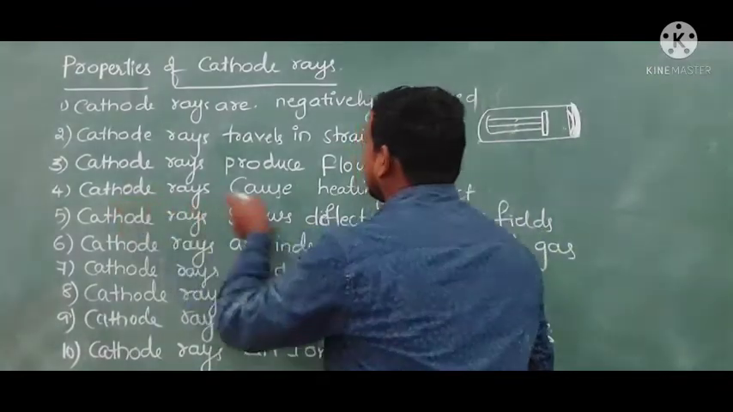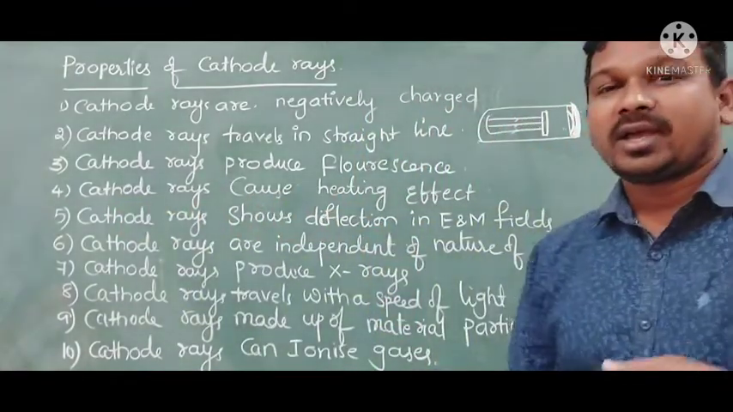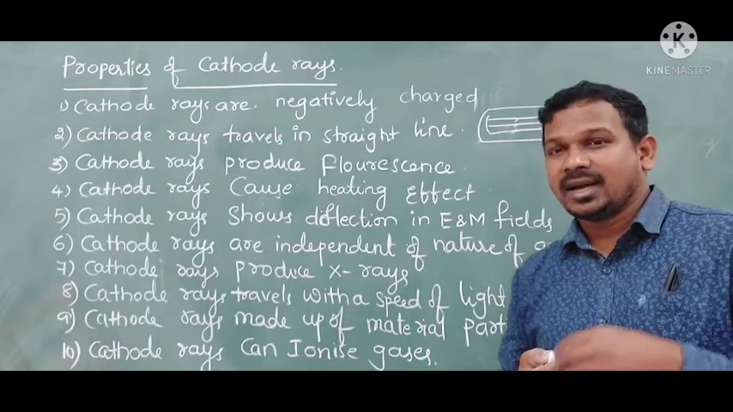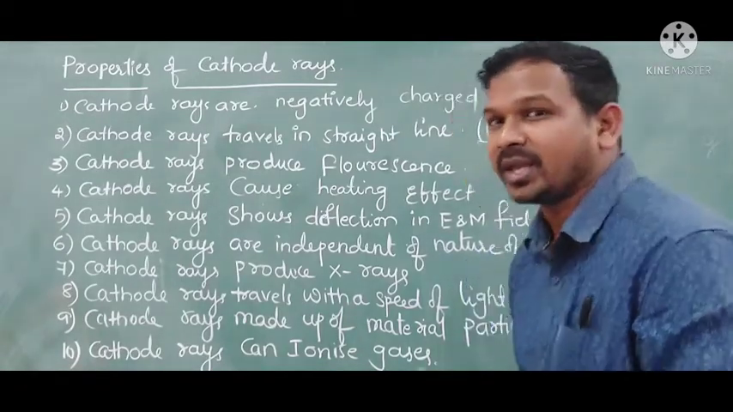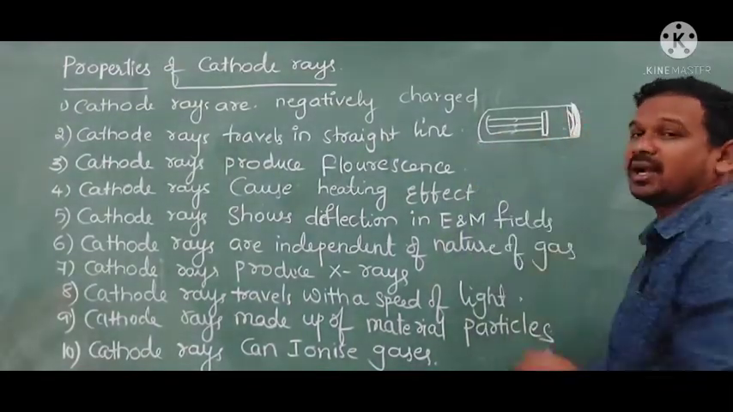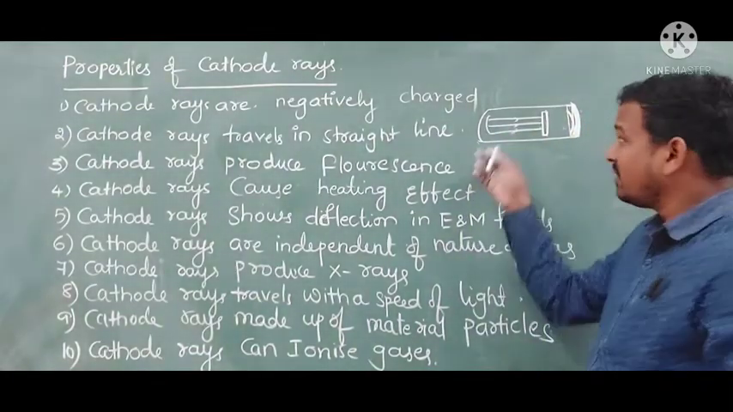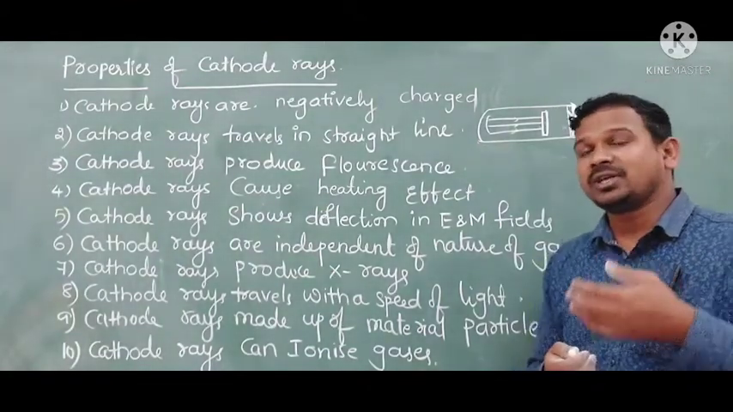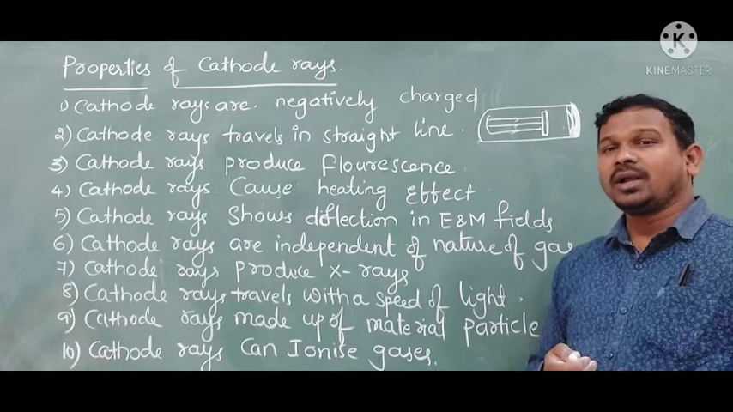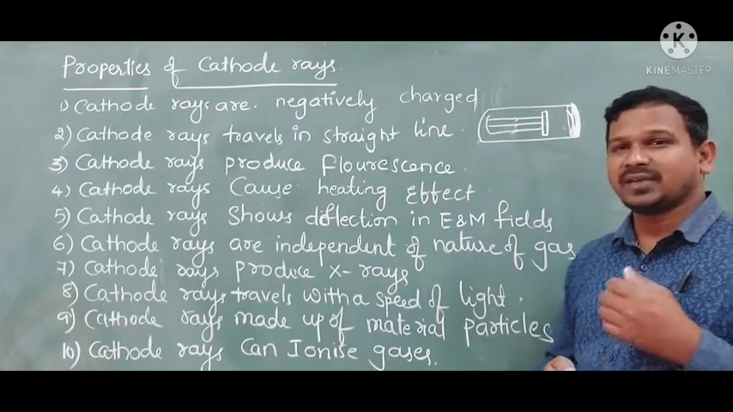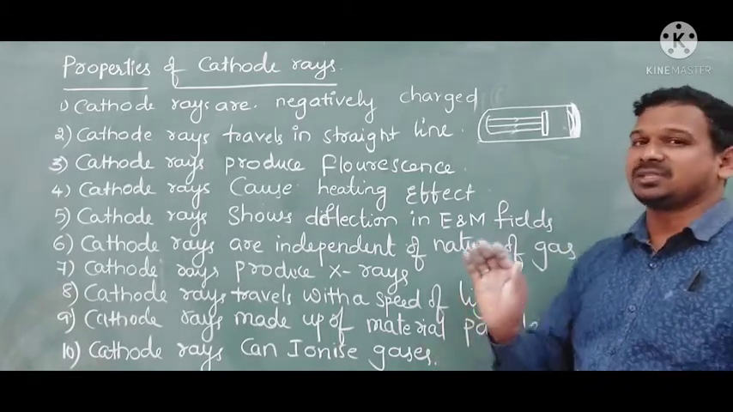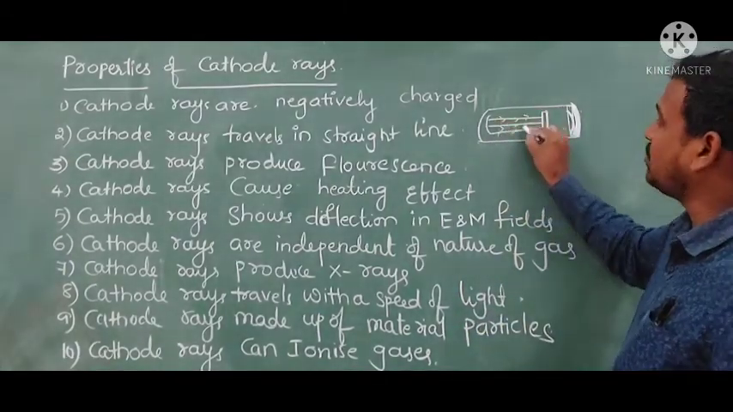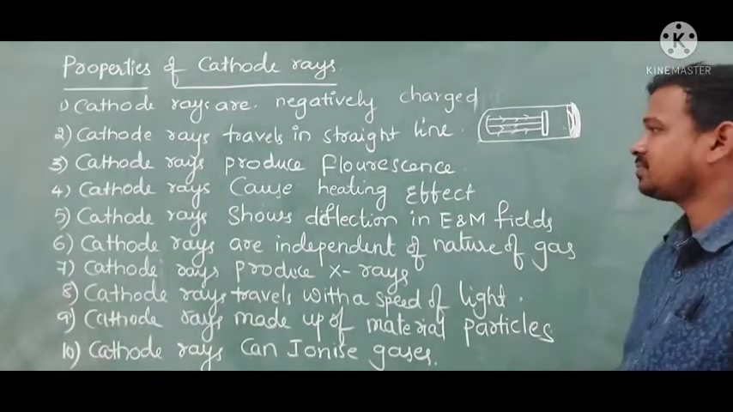Now, cathode rays cause a heating effect. Any moving particle has kinetic energy, and this kinetic energy is converted into heat whenever it hits the other end of the discharge tube. When it continuously hits the discharge tube, it gets heated. If you touch an old CRT TV that has been working continuously, you will feel hotness. This means cathode rays can produce a heating effect also.